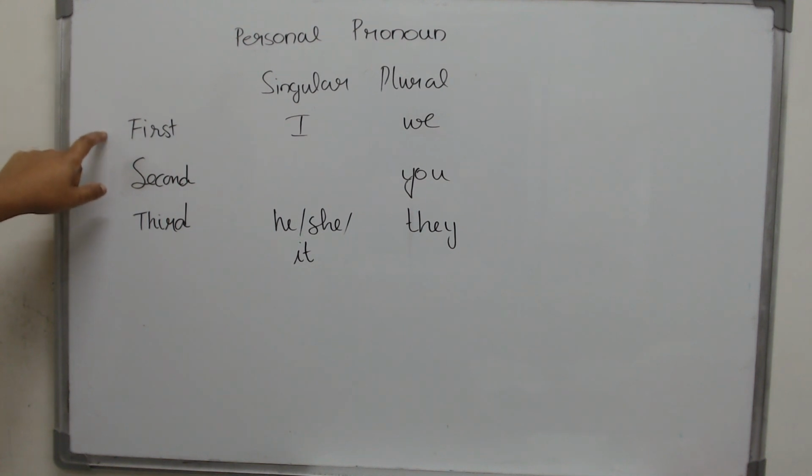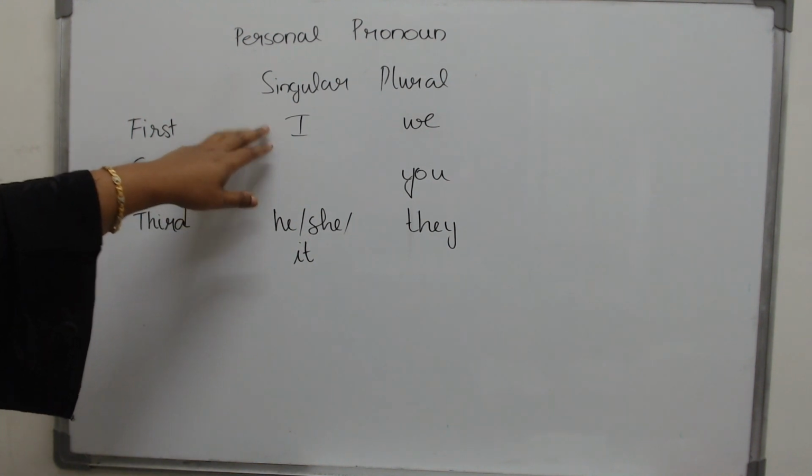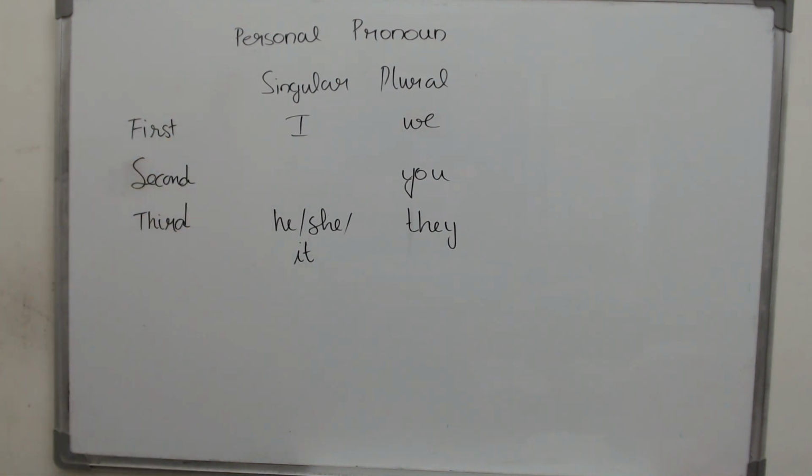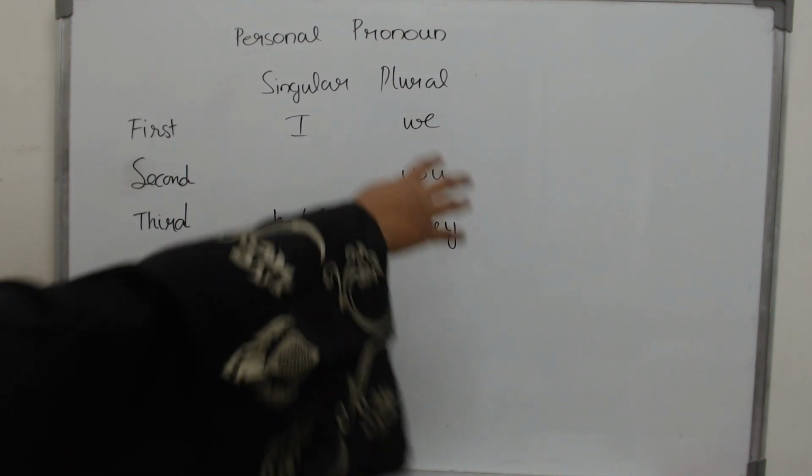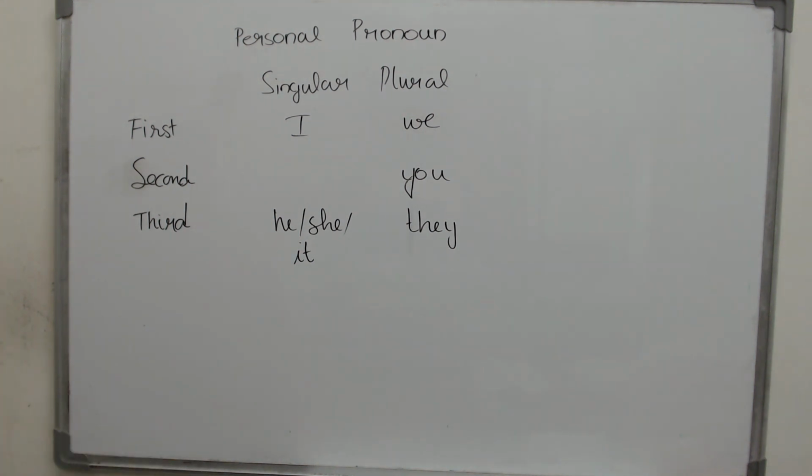We start with the first person, which is me, the speaker. If I have to talk about myself, I will say I live in Chennai. If I talk about a group of people in which I am also included, for example, my family, then I will say we live in Chennai. The second one is you, the listener who is watching this video. And the word you is used both in the singular and in the plural sense.